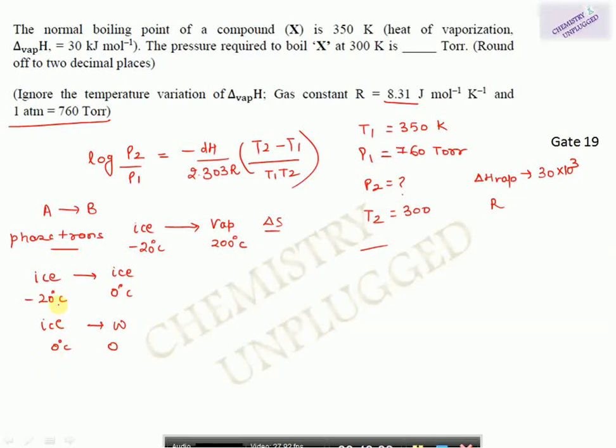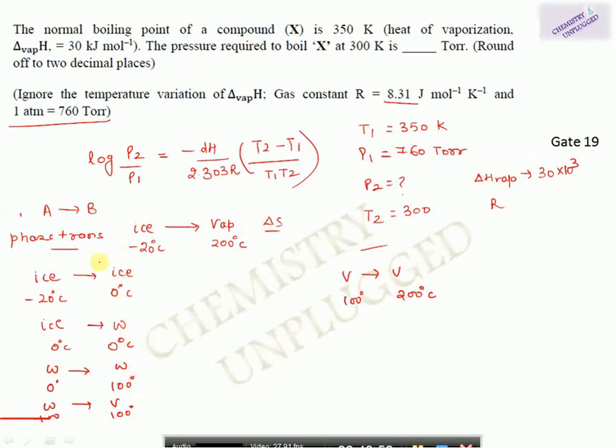Then water at 0 degrees centigrade will be converted into water at 100 degrees centigrade. And then water at 100 degrees centigrade will be converted into vapor at 100 degrees centigrade. And then vapor at 100 degrees centigrade will be converted into vapor at 200 degrees centigrade.